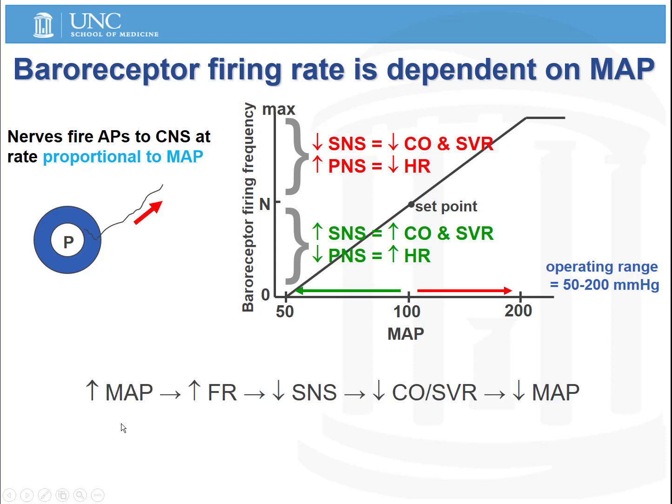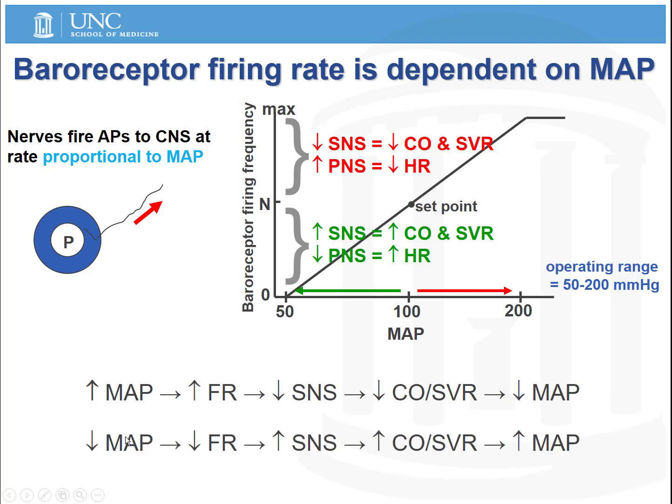So to summarize, if we have an increase in the mean arterial pressure away from the set point, this leads to an increase in the firing rate of the baroreceptors, a decrease in the sympathetic nervous system activity, which causes a decrease in cardiac output and systemic vascular resistance, which then restores that mean arterial pressure back down towards its resting level. And if there is a decrease in mean arterial pressure from the set point, that leads to a decrease in the firing rate of the baroreceptors, an increase in the sympathetic nervous system stimulation, which leads to an increase in the cardiac output and systemic vascular resistance, and ultimately an increase in the mean arterial pressure, restoring that set point.